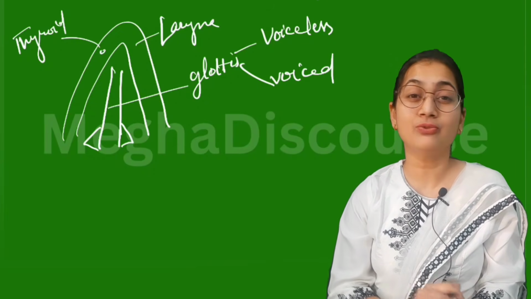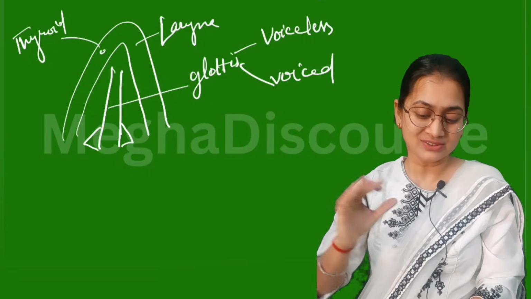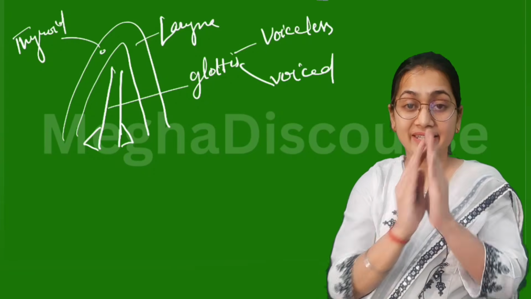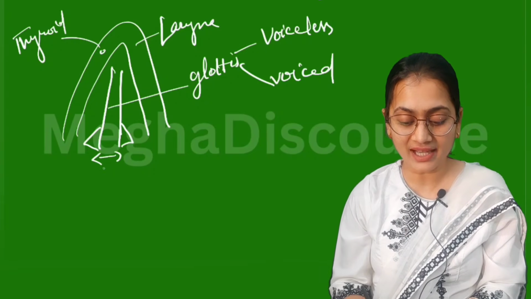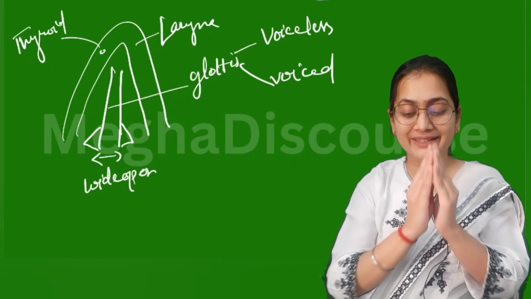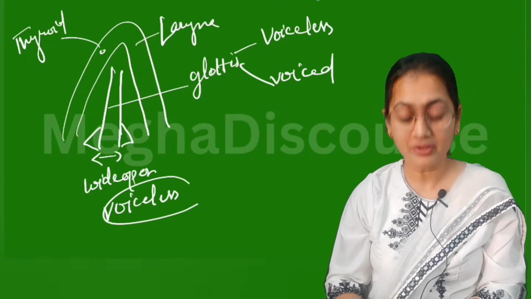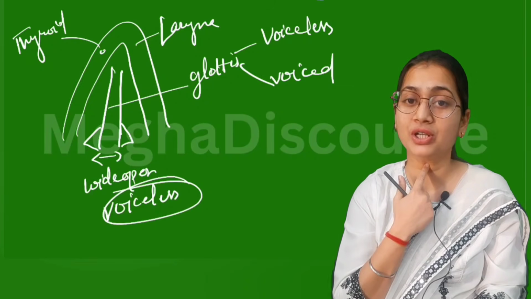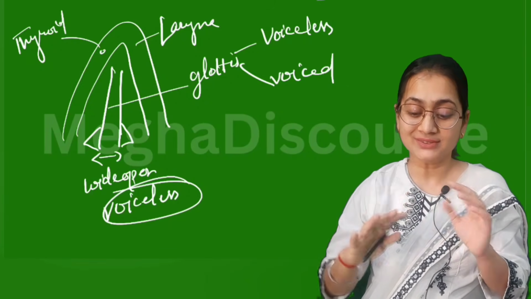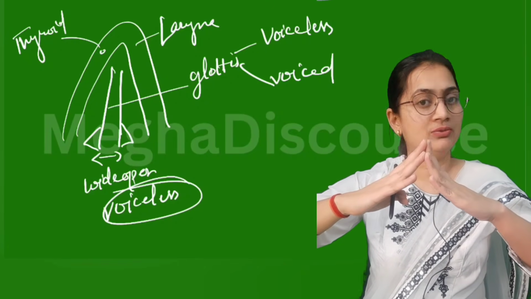Now, what do you mean by voiceless and voiced? What is the main difference between these two sounds? First, let us consider when the glottis is wide open. When they are wide open, there is a space, so they produce a voiceless sound, because you will not feel any friction here. Air is coming properly and easily. That is why, when the glottis is open, you will not feel any vibration.